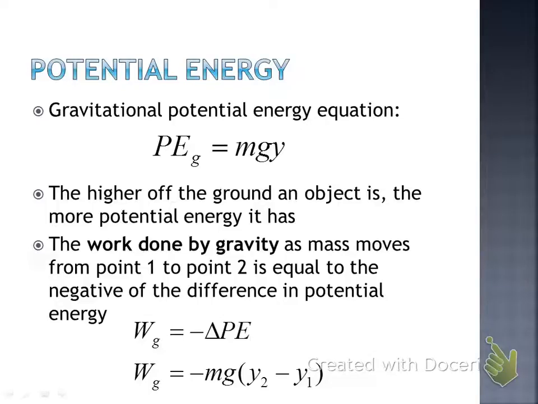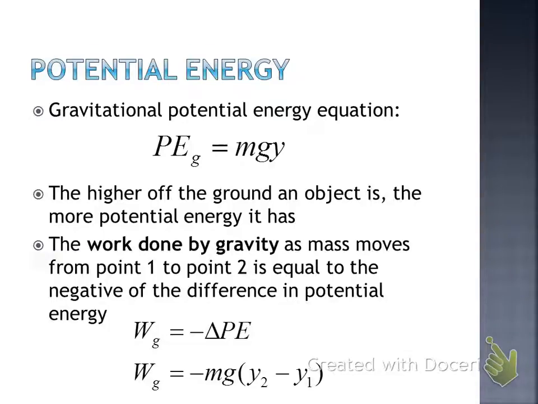Okay, the higher off the ground, the more potential energy it has. Work done by gravity is the change in potential energy. So you can keep that here. Your book includes the negative for the work done by gravity just to show us it's going in the downward direction. Again, not a huge deal if we keep that negative or if we don't, but your book does include it, so I put it in there.